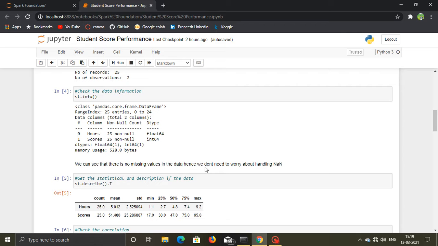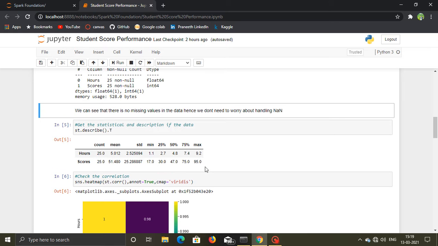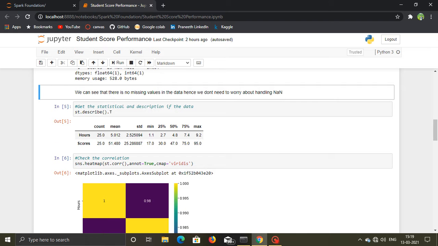We need to check whether any null values are present in the data, the data types, all of these things. After that we need to get the statistical description of the data, that is the mean of the data, the count, how many values are present in a particular column, and the standard deviation also. Also we get the 25th percentile of the data, the 50th, 75th, and maximum values also.